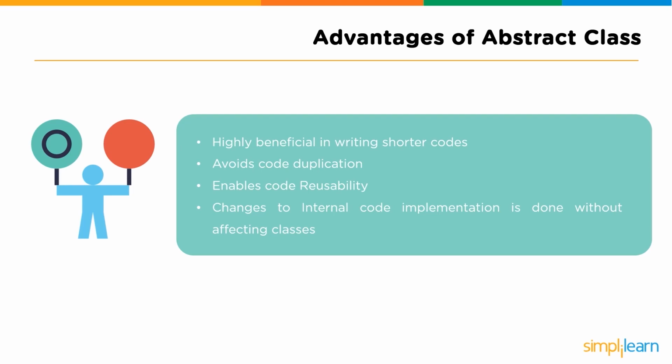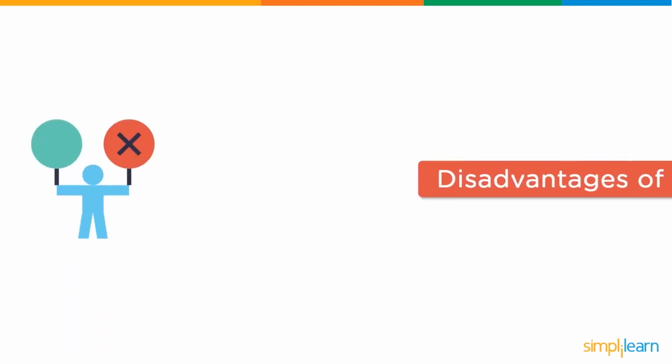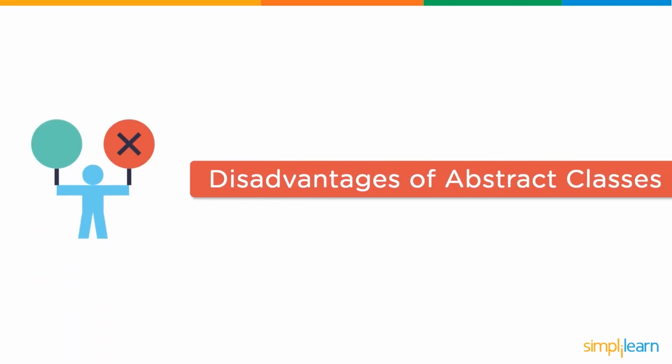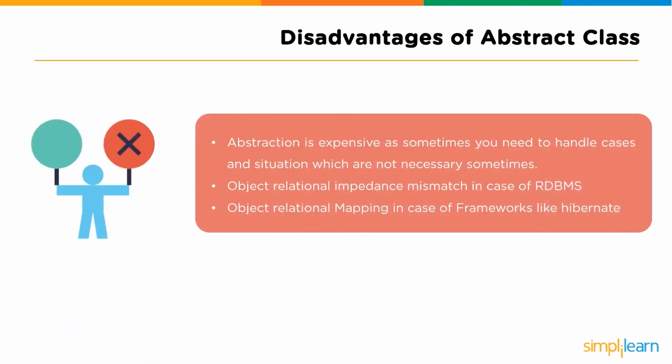So these were a few of the major advantages of using an abstract class. Now moving ahead, we shall discuss the disadvantages of using abstract classes. A few of the disadvantages of using an abstract class in Java are: abstraction is expensive, as sometimes you need to handle cases and situations which are not necessary.